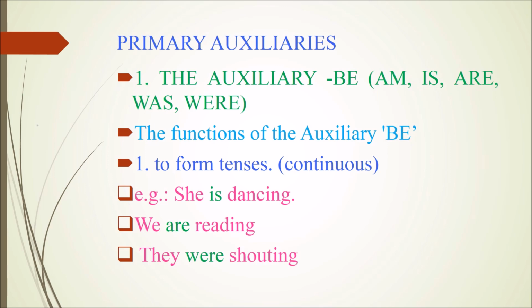Example sentences are, she is dancing, we are reading, they were shouting. Here, is, are and were are be forms of verbs.